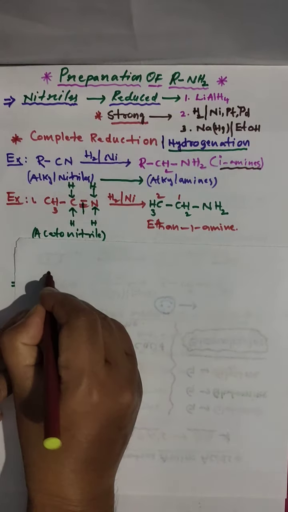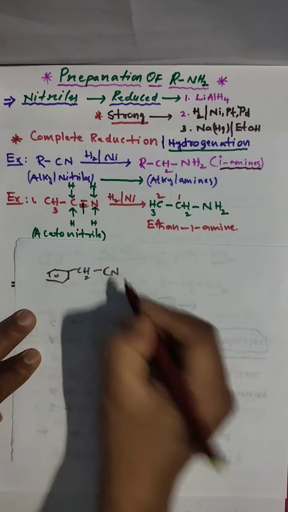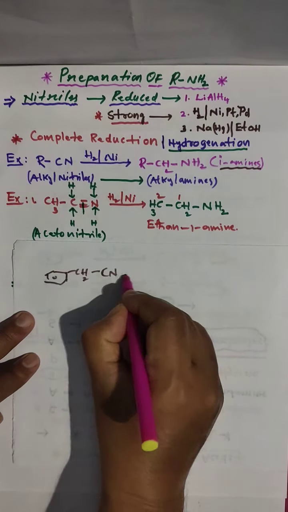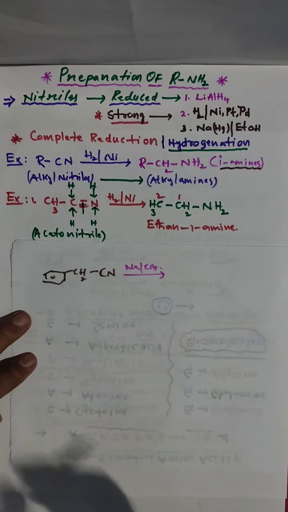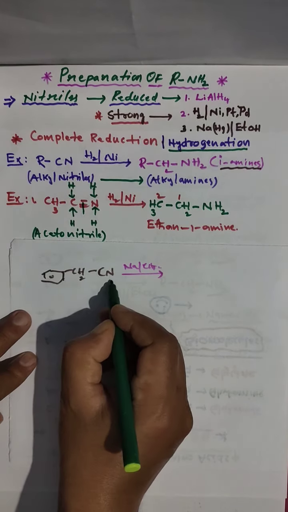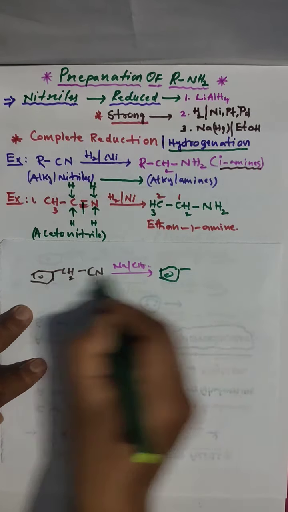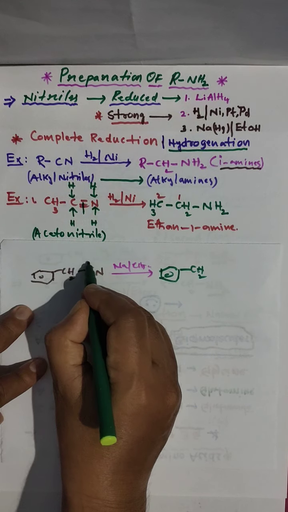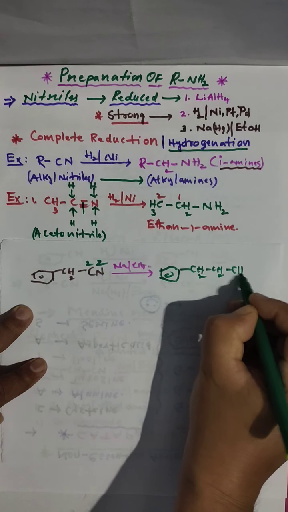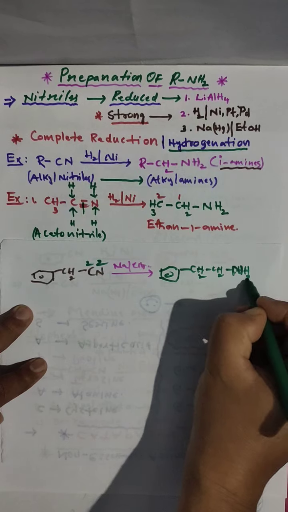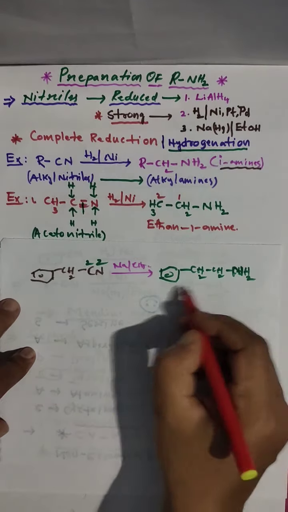Look here, this is benzyl nitrile, and the question gives sodium in the presence of ethanol, so this benzyl nitrile is reduced. What we learned is that in the cyanide group, the carbon gets bonded to 2 hydrogens and the nitrogen gets bonded to 2 hydrogens. So the CN group is converted to CH2NH2, and this is the product we got.